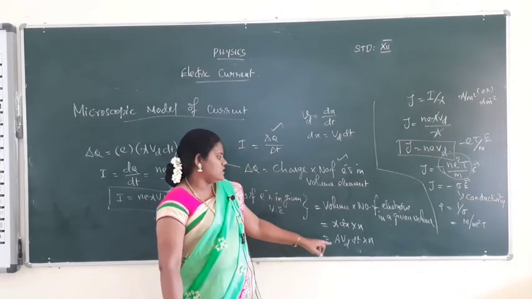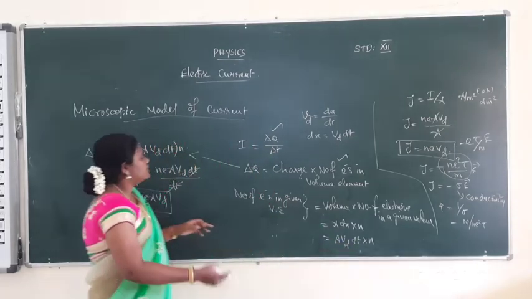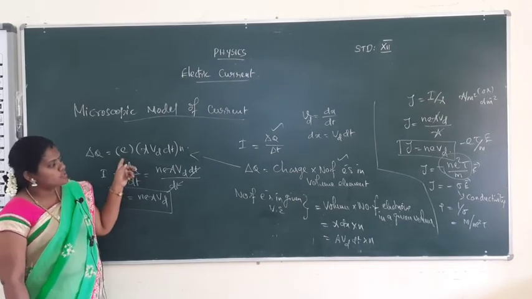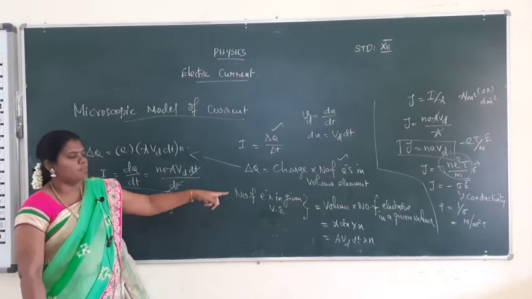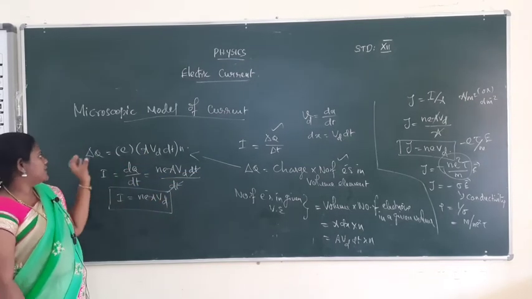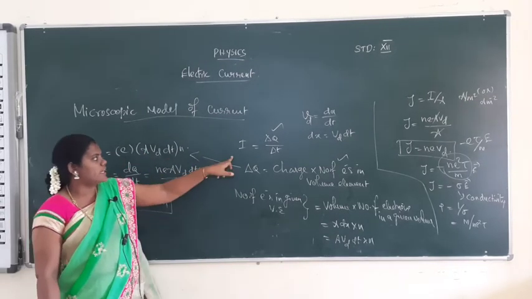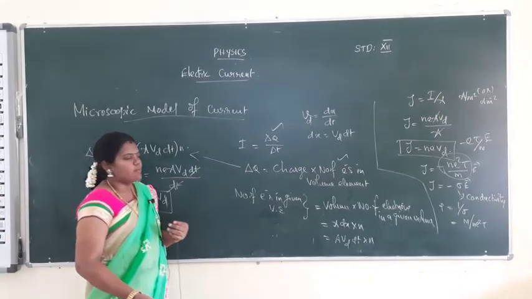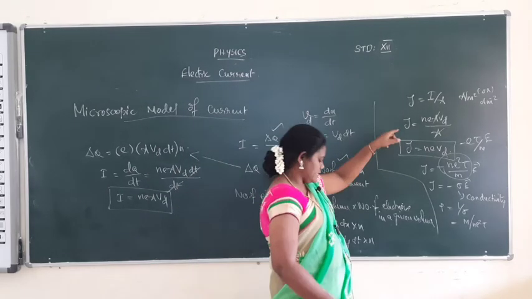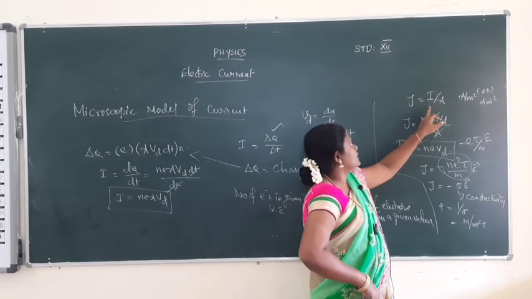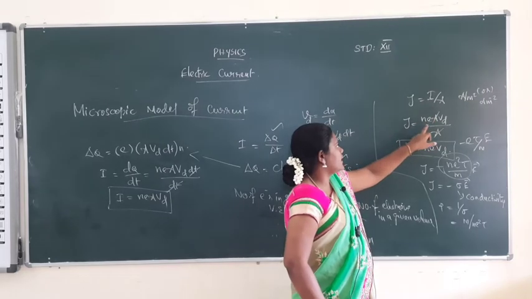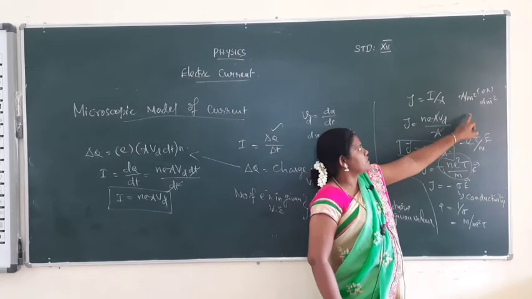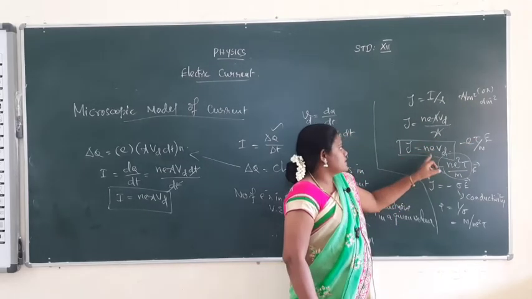Okay, A v_d dt into n. Substitute the number of electrons in the given volume element in the del q equation. Then we get the del q value and substitute it in the current. We calculate I is equal to n e A v_d, and then we calculate the current density. Current density J is equal to I by area. Substitute the current value and we get the current density n e v_d. The unit of current density is ampere per meter square.